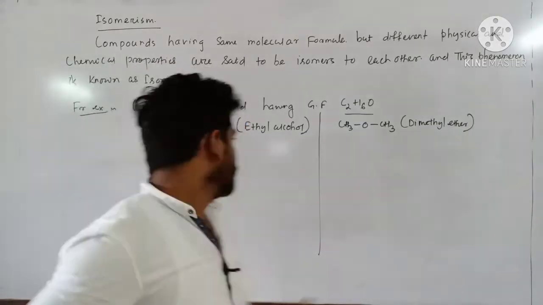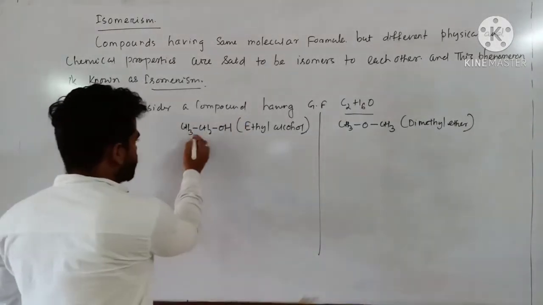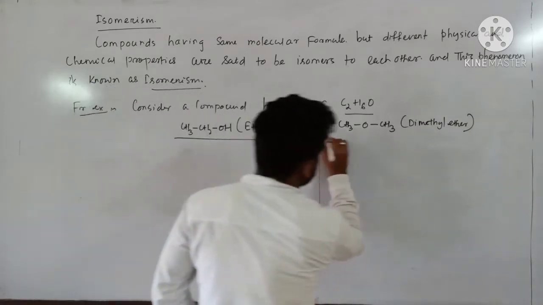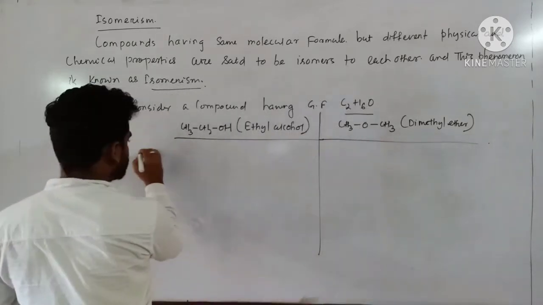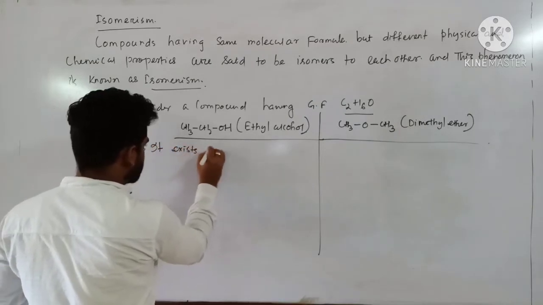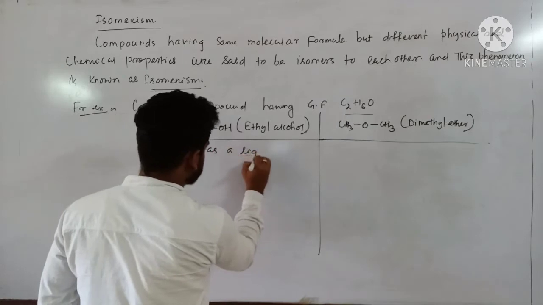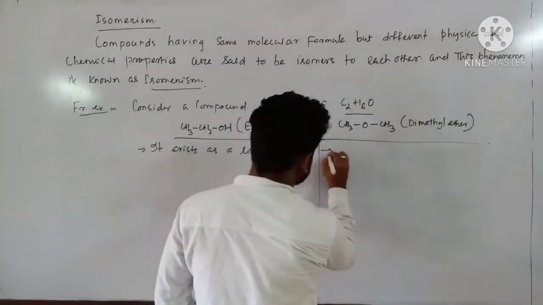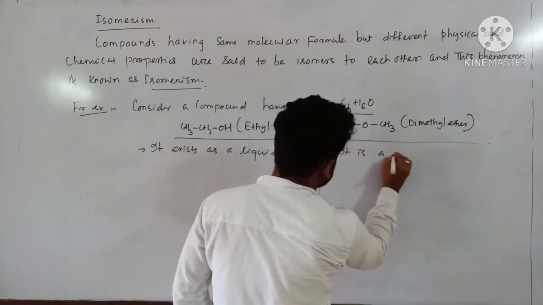How? First of all, the physical state: this compound ethyl alcohol exists as a liquid. But dimethyl ether is a gas.